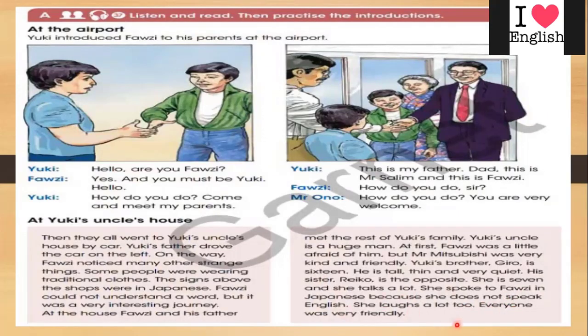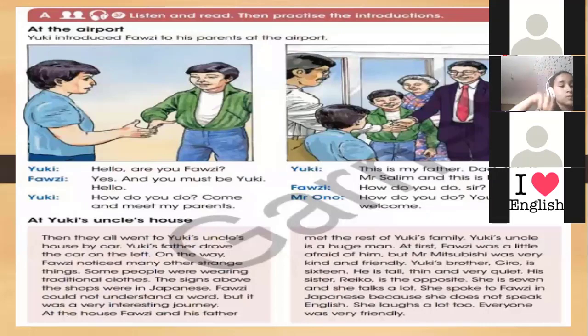She laughs a lot too. Everyone was very friendly. So now I need 2 students, so one will read this and the other will read the rest. Can I read? Yes, all of you will read. Okay, now, Rubin, you will read this first. Then Serene, you will read this. Rubin, you can stop here at journey, and Serene will start here.